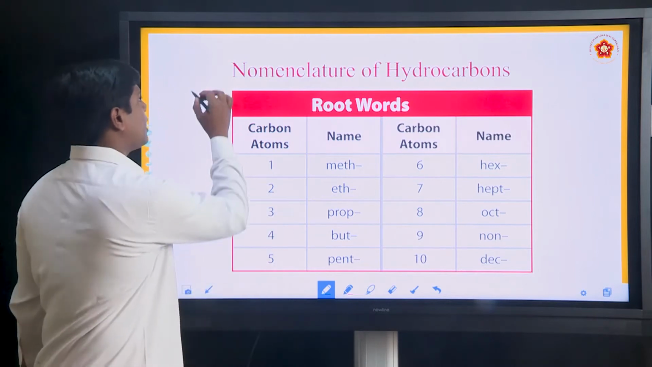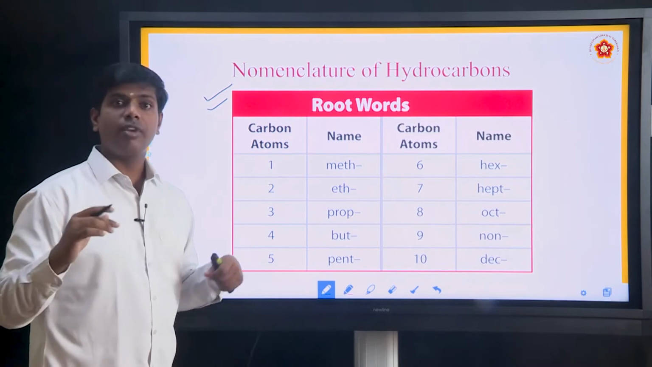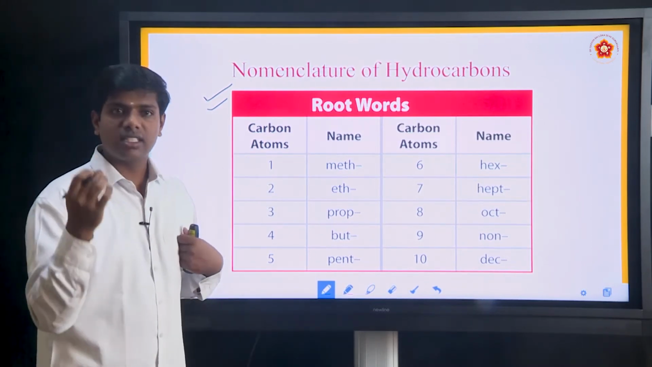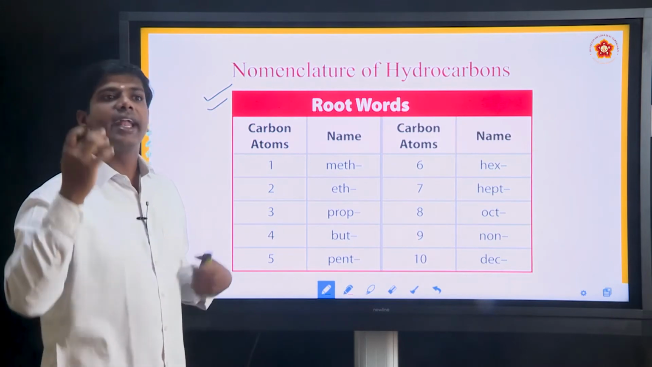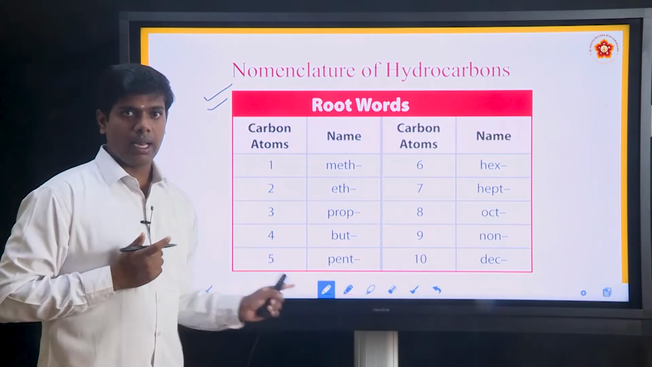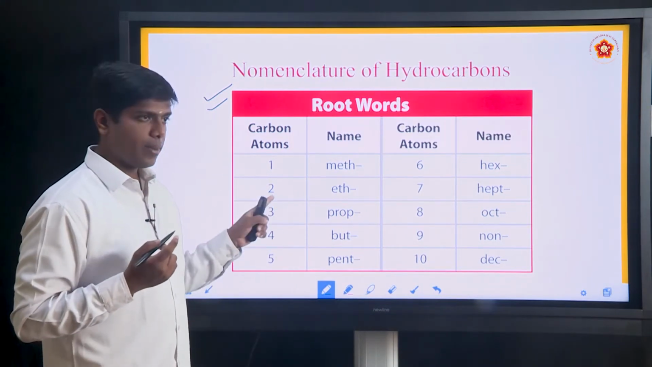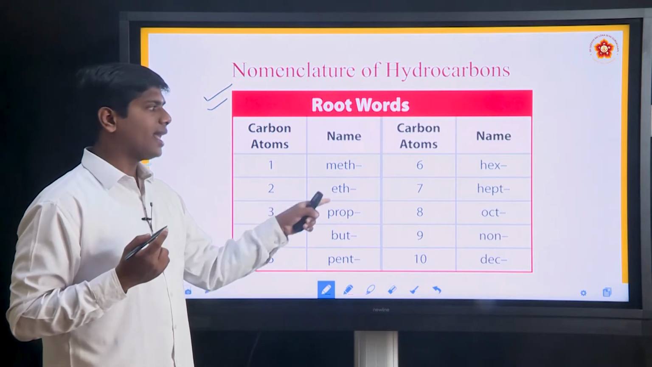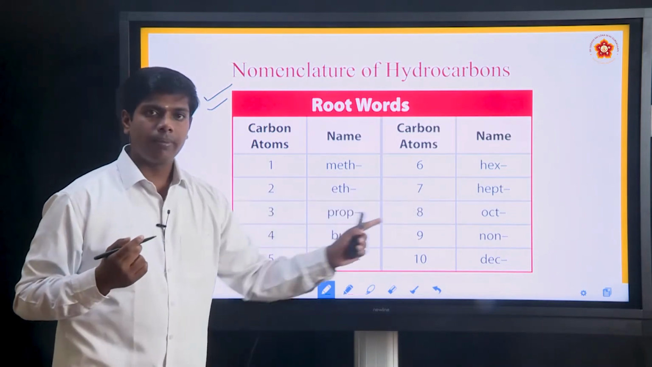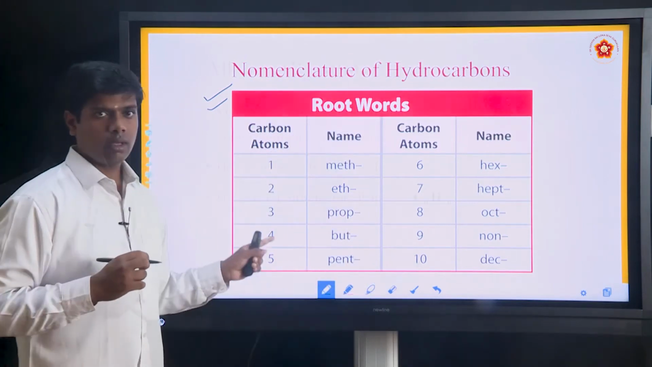The root words are very important. Because of root words, we can easily write structures or identify compounds. You have to remember this table. Again I am repeating: if it contains 2 carbon atoms, the root word is eth; 7, hept; 8, oct; 9, non, like that. You have to remember these root words.